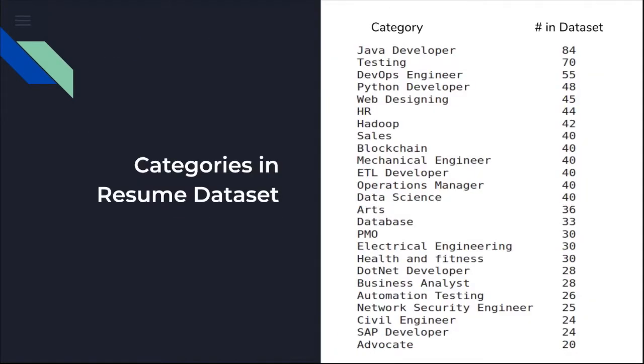The dataset that we are using in this particular project is a resume classification dataset, which consists of 25 different categories. And the dataset size is 1,000. On the right-hand side, you can see the number of data points corresponding to each category. The diversity of categories is so large here. You can see there are mechanical engineer, Java developers, data science, business analyst, advocate, and so on.